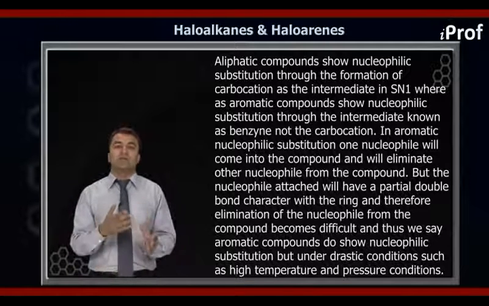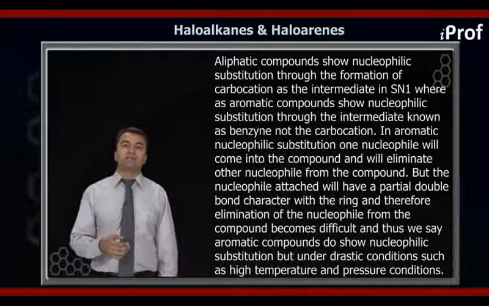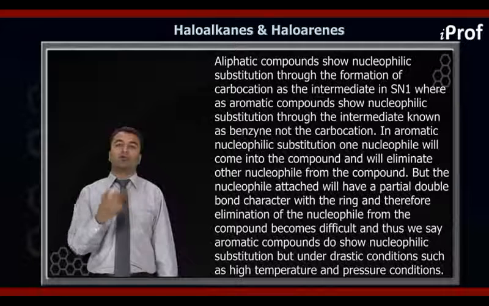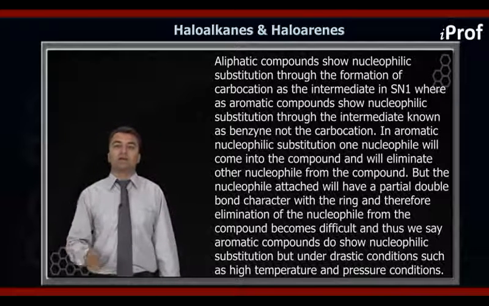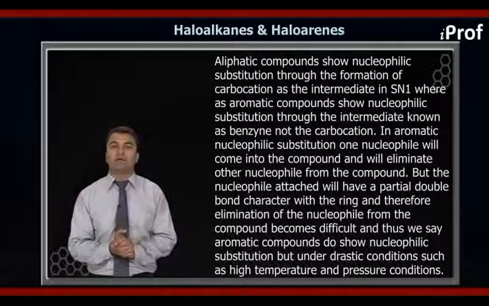So this is basically the nucleophilic substitution. Now what happens is that when an aromatic compound is undergoing a nucleophilic substitution, it is quite sure that one nucleophile is already present in the compound.